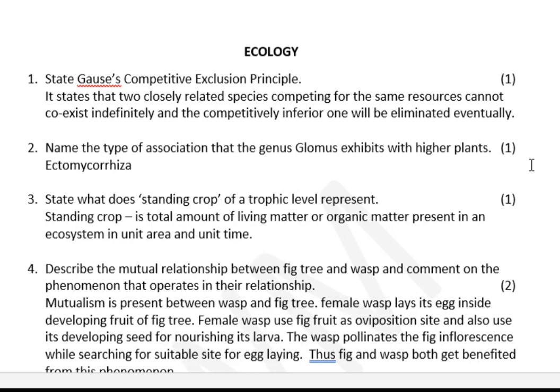Next, state what the standing crop of a trophic level represents. Standing crop is the total amount of living matter or organic matter present in an ecosystem in unit area and unit time. So there can be a question, how can you measure standing crop? Standing crop can be measured either by taking the number of plants, that is absolute count, or by measuring the biomass. There is one more terminology related to this, standing state. Please don't get confused. Standing state is the amount of nutrients available in the soil at a particular time.